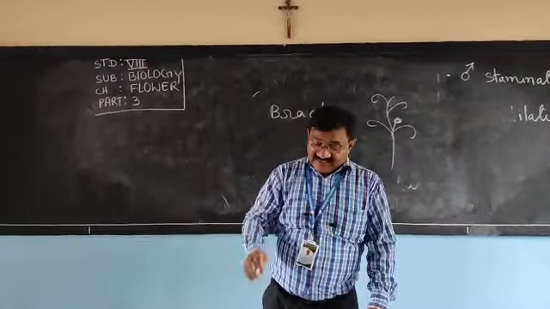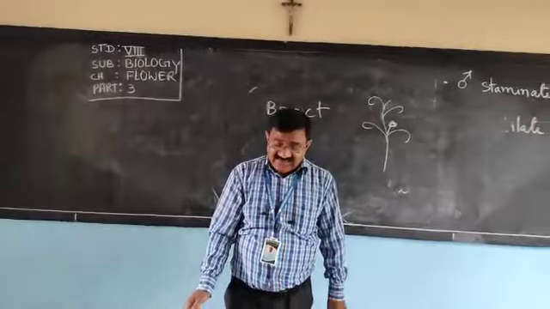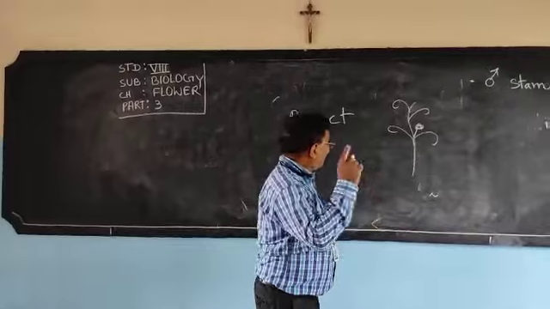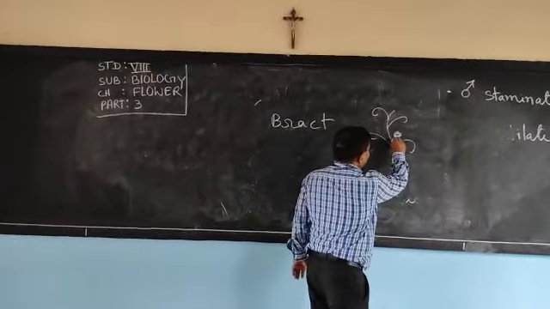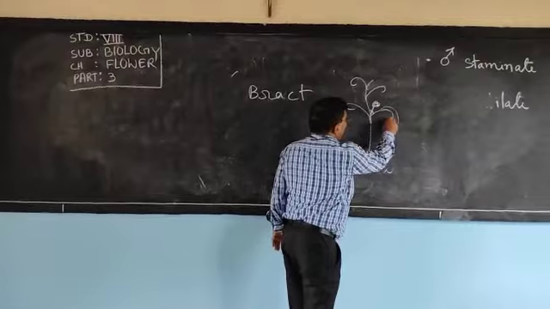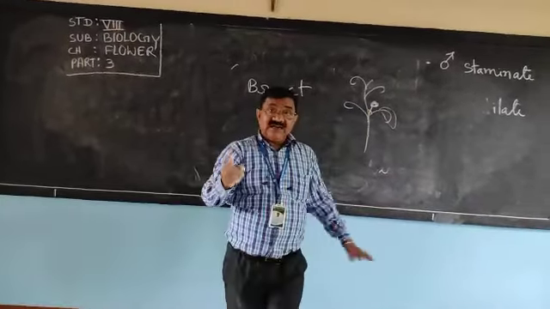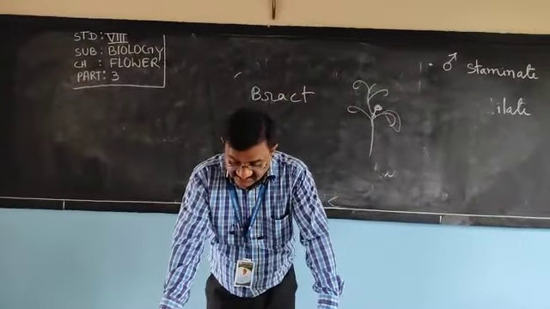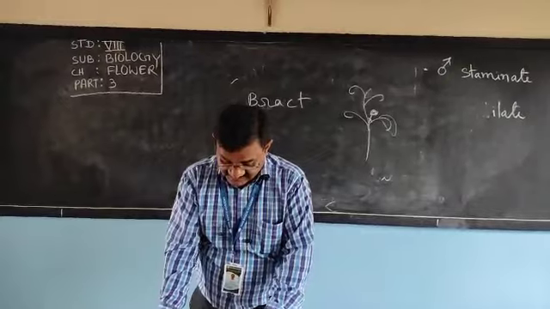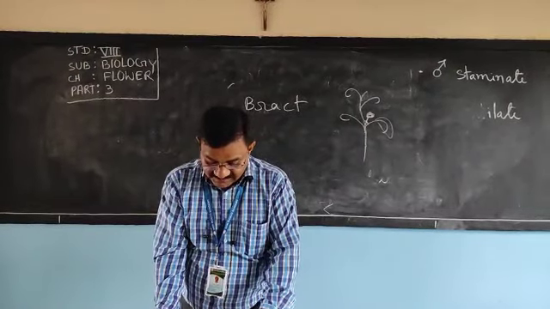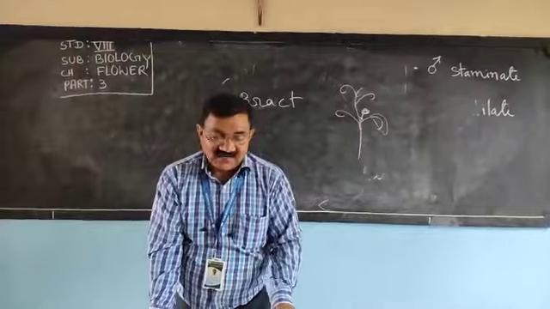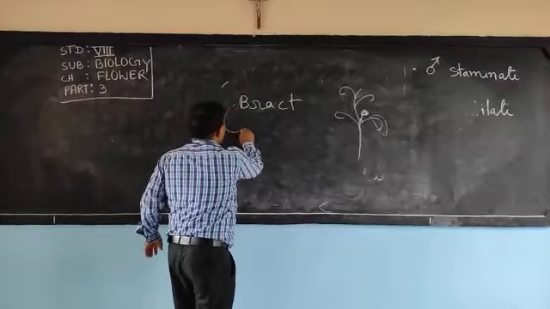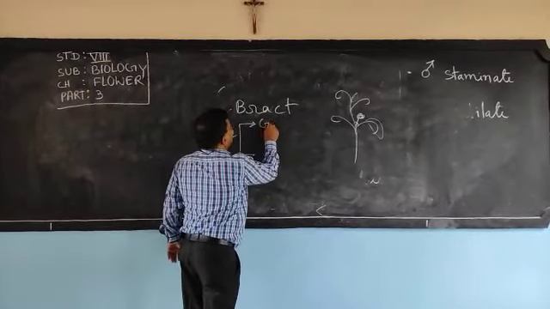Okay. So think of when a flower arises in the axil of a leaf-like structure, not a leaf, the axil of a leaf-like structure. Here, this is between leaf and stem. Leaf is not there, a leaf-like structure. When a flower arises from the leaf-like structure, then this structure is known as bract, and it may be green or may be colored. As perianth may be green, may be colored, bract also may be green or may be colored.